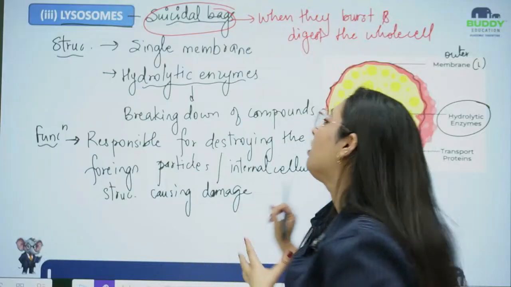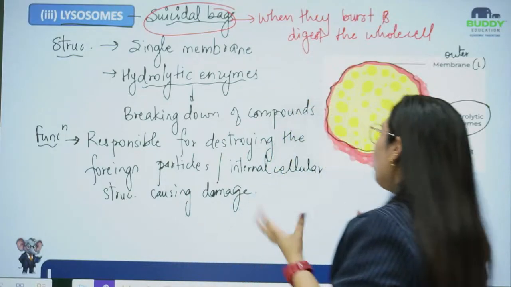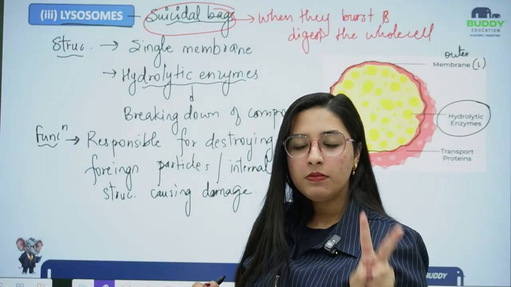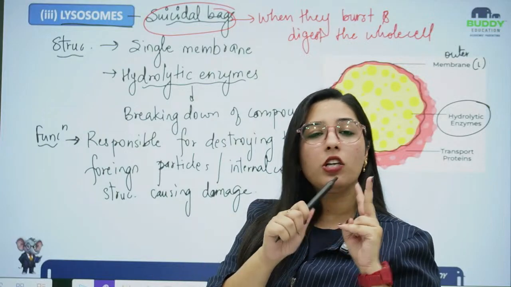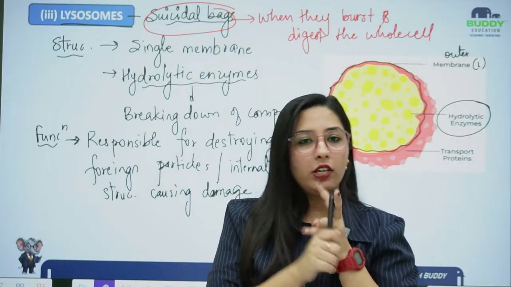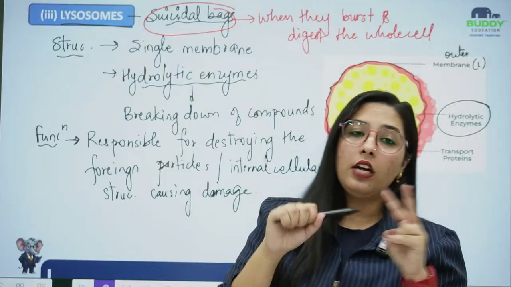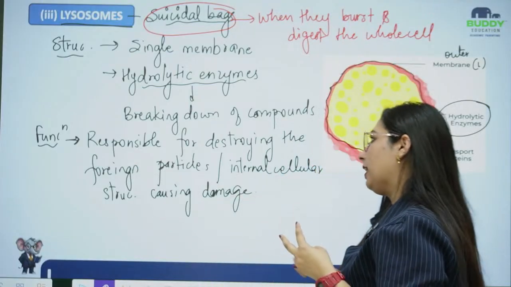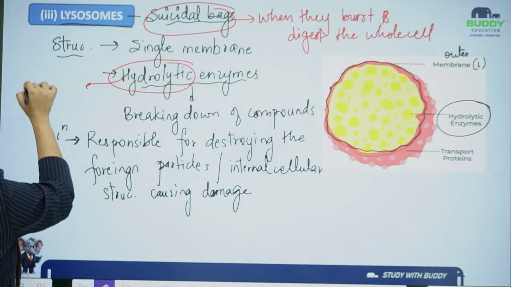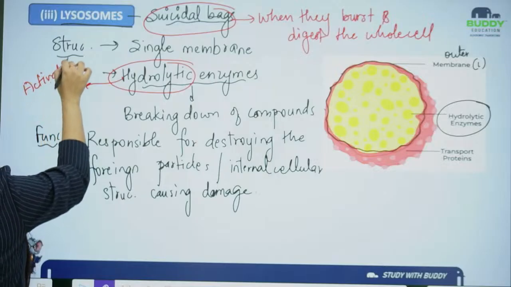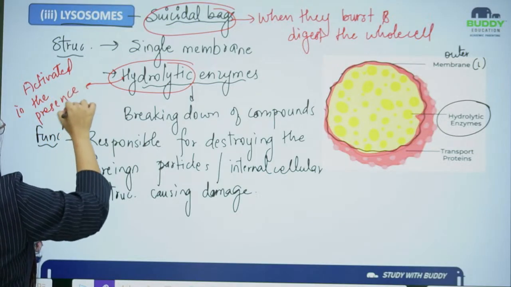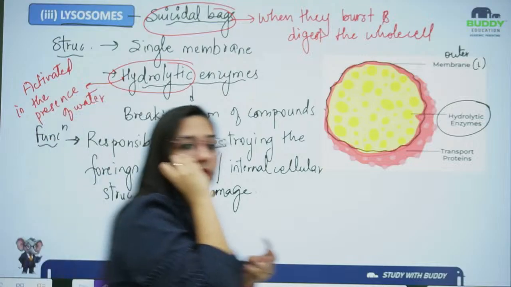Coming back to the chapter. Okay, we were simply distracted. So when I am talking about lysosome, basically this single membrane structure has hydrolytic enzymes. Remember these words: hydrolytic enzymes, because they function only in the presence of water. These enzymes are present in inactive form, and the moment water acts upon them, they are suddenly active. So they are hydrolytic enzymes, activated only in the presence of water. Okay, understood?